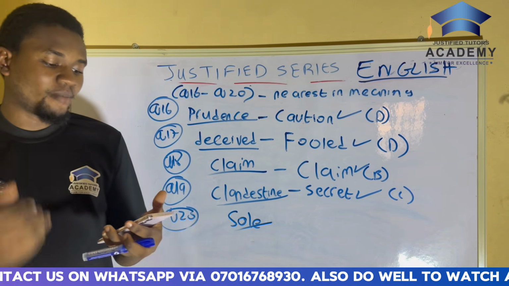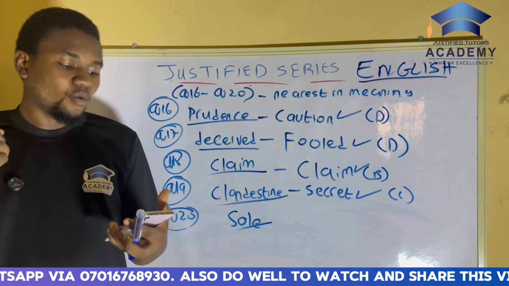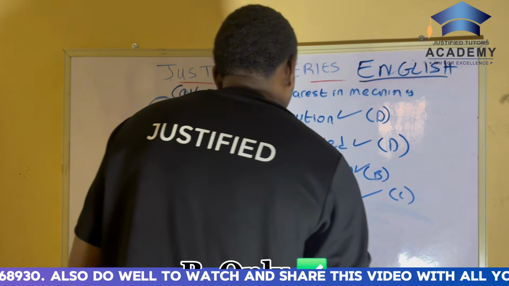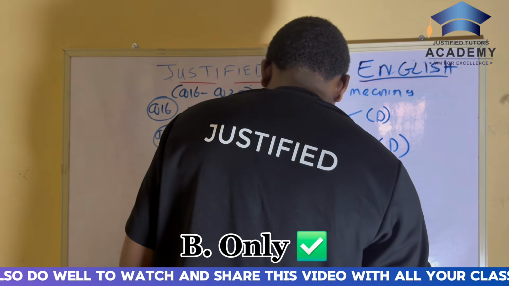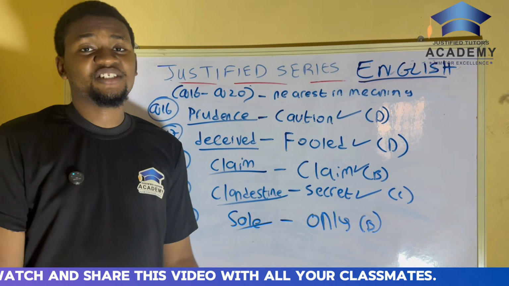That means Morgan Pharmacy is the one and only distributor of the antiviral drug. So what is the nearest meaning to the word here? You can see it in the options. It is option B, which is only. Are you getting me? We've come to the end of nearest meaning. You can see it is interesting and very fun.